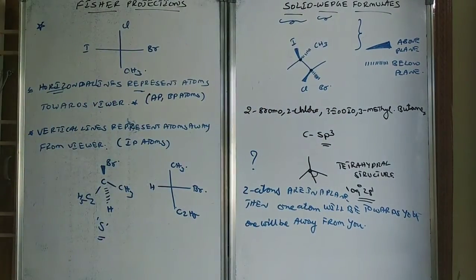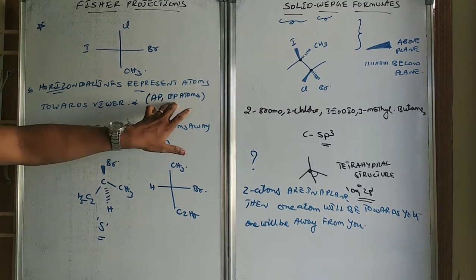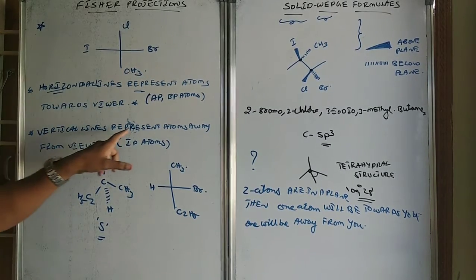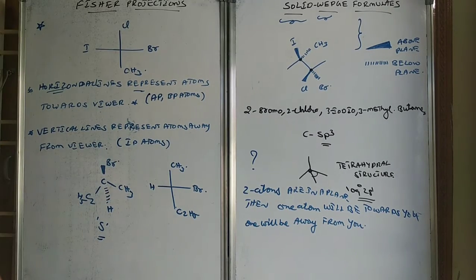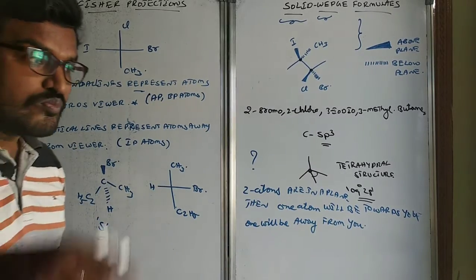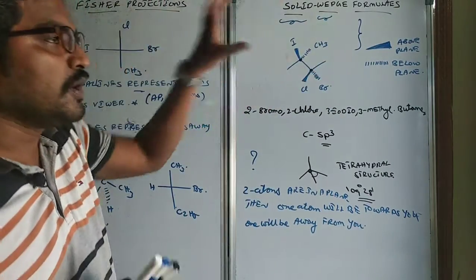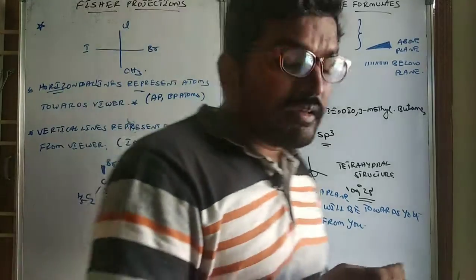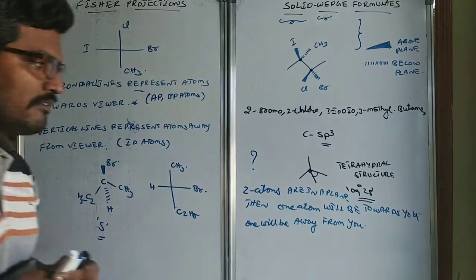Then you can understand the concept very clearly. So the horizontal lines represent the atoms towards the viewer, that is, above the plane and below the plane atoms will be towards the viewer. And vertical lines represent atoms away from the viewer, that is, in-plane atoms will be coming. Like this we can convert one into another. Always remember this thing, there is no correlation between one form and another form. The interconversions are there. In a different video I will explain how we can interconvert one into another. Have a look at this thing.